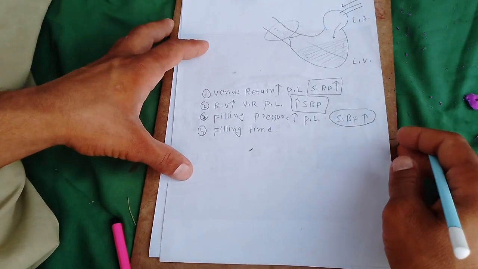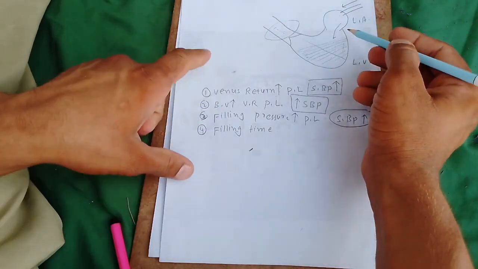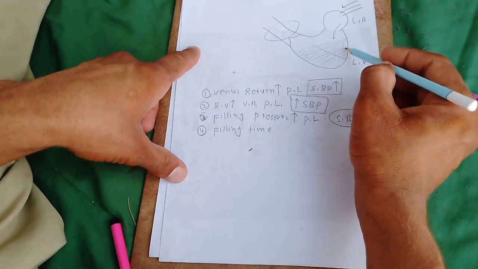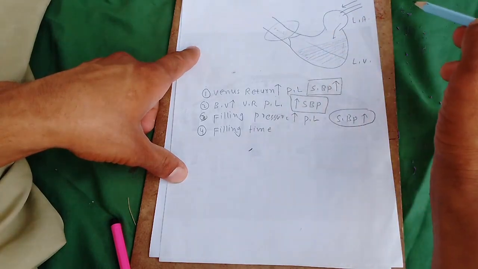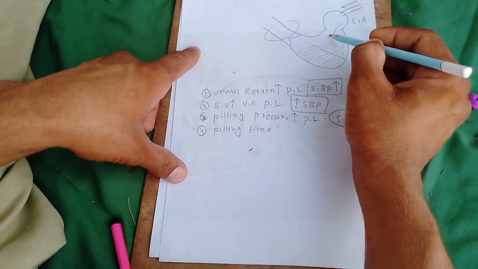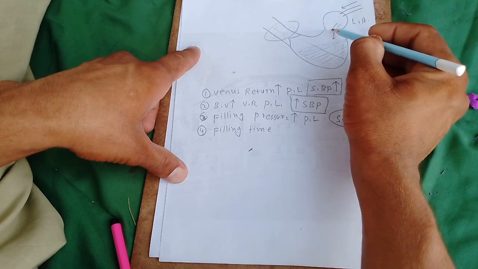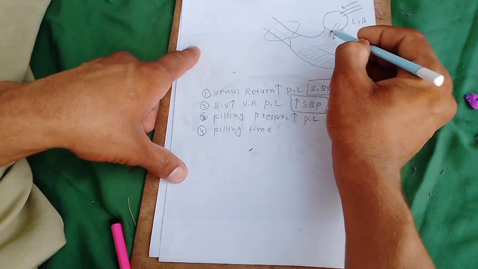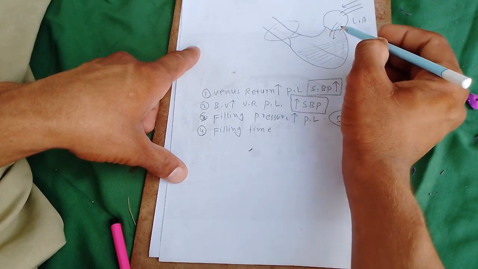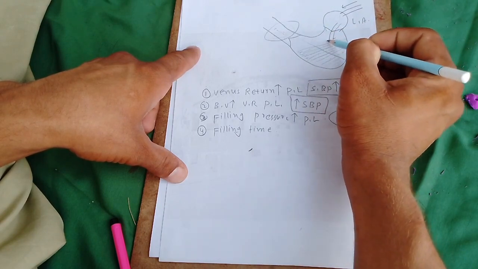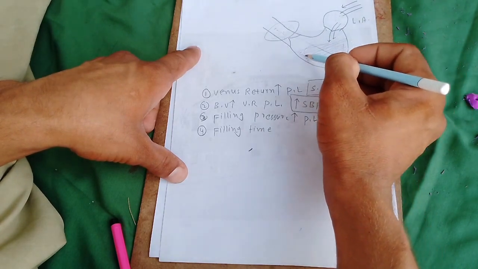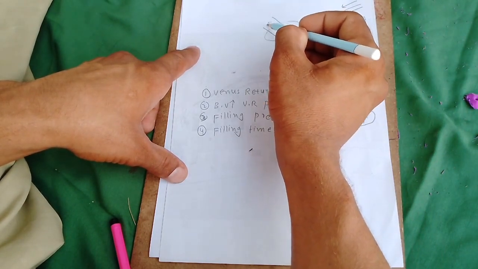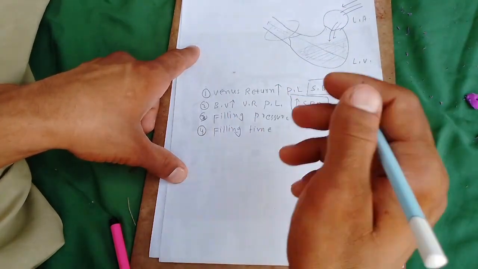Okay, another factor is the filling time. What is meant by the filling time? The time during which the ventricle is filled is called filling time. When the filling time is increased, there is enough time during which this valve is open, so a large amount of blood is coming here and a large amount of blood is pumped out.